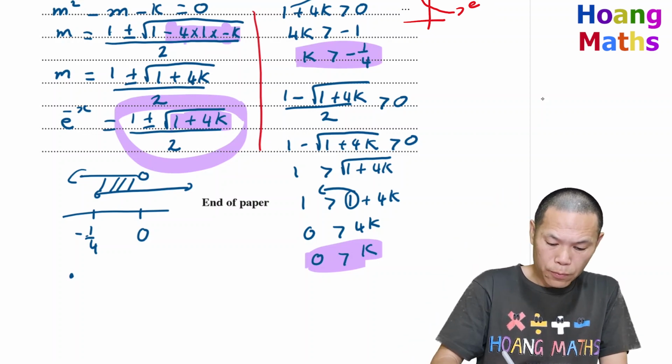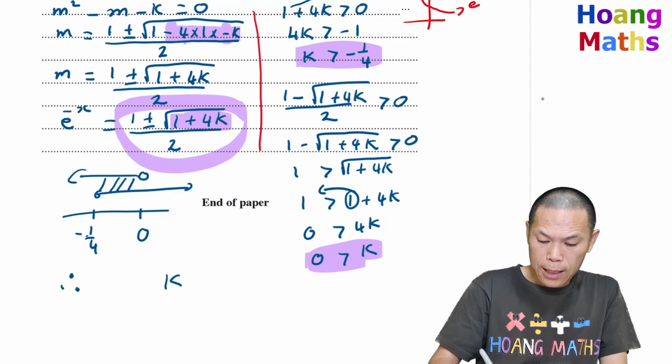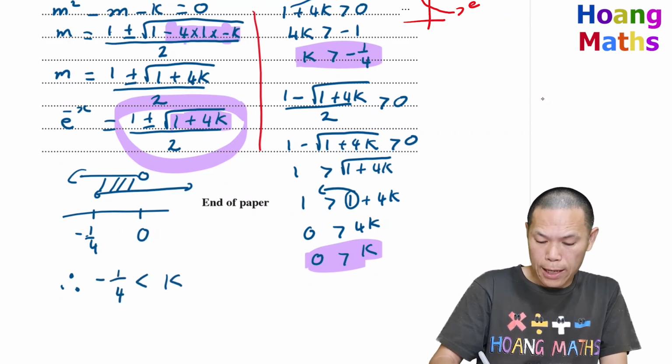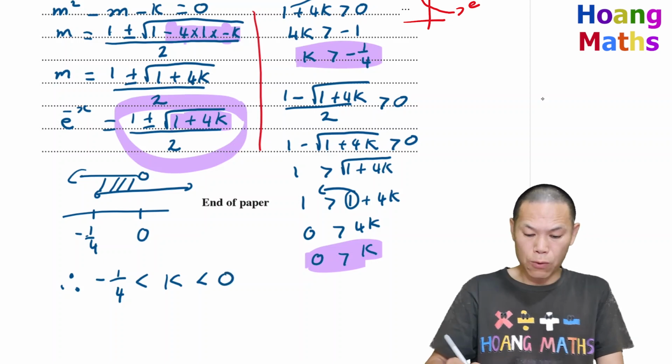So therefore, k is greater than negative 1 over 4 and less than 0.